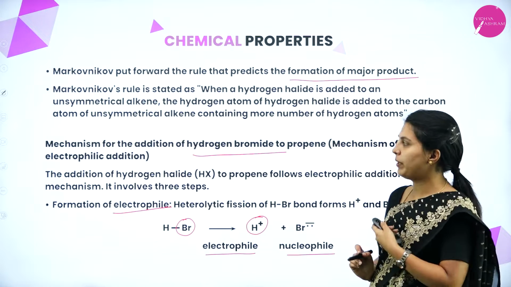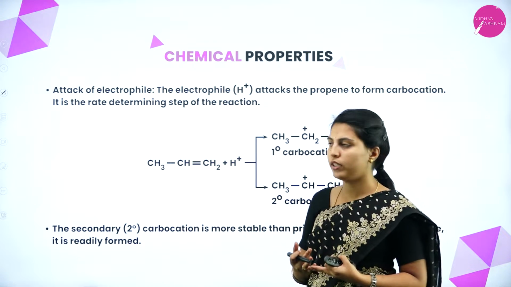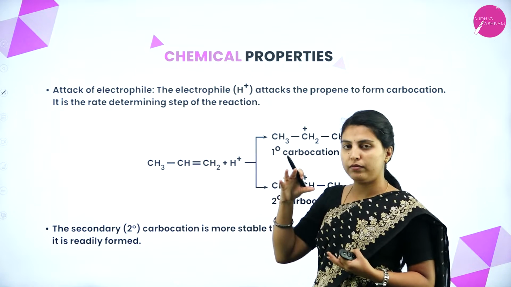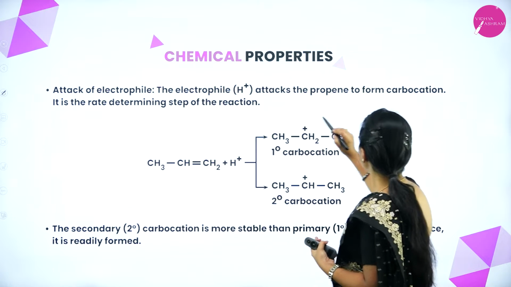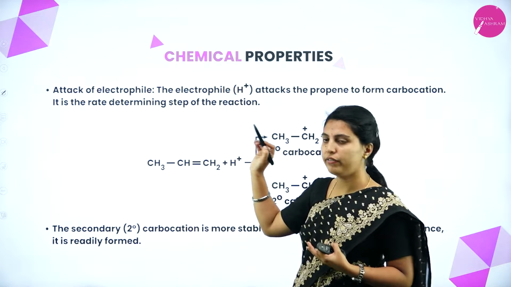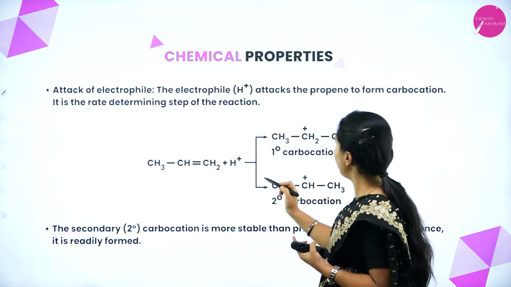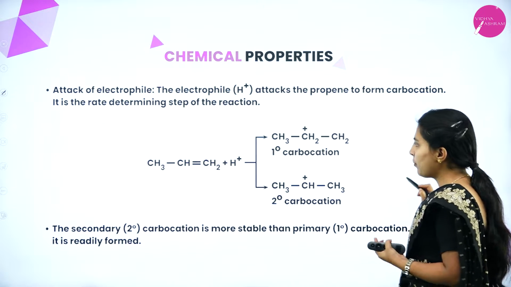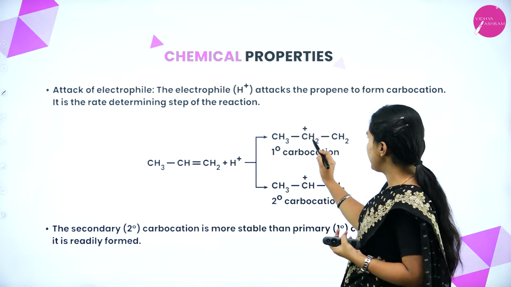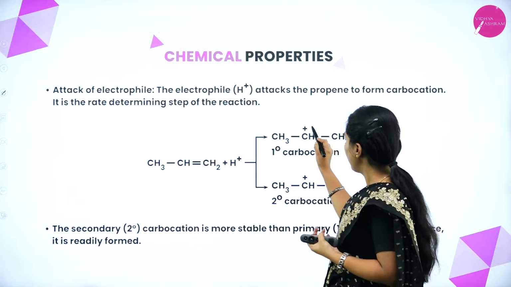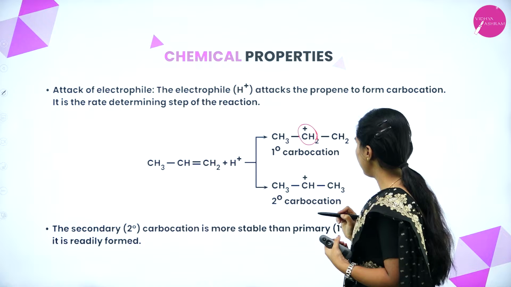This is the first step in the mechanism of electrophilic addition. Already we know that the electrophile has been formed and the nucleophile also has been formed. But which works first? So, attack of electrophile: the electrophile attacks the propene to form a carbocation. Whatever electrophile was formed in the first step will attack the propene to form a carbocation. This is propene, this is the electrophile. It will attack here. How? CH3, CH2, CH2. Here the H will be attached, so it will form a primary carbocation.